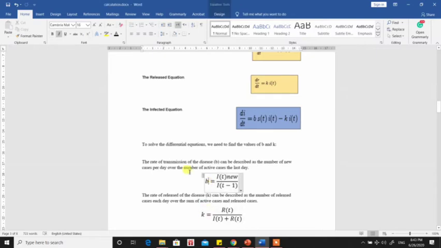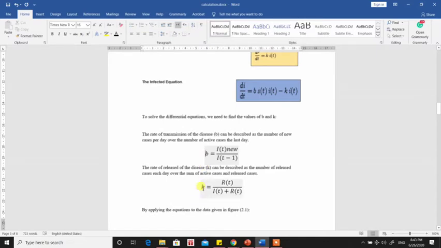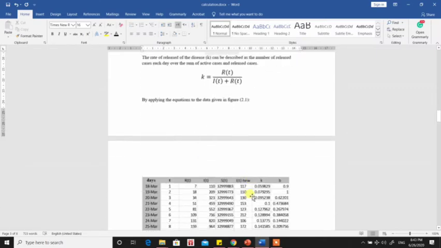So to get B, you have to consider the new cases for today over the number of active cases the day before, to get the rate of transmission: how many people transmit the disease to the active cases, the new cases the next day. By the same logic, we got the K, which is the recovery rate, which is the number of recoveries over the total cases, which is the infected plus the recoveries.